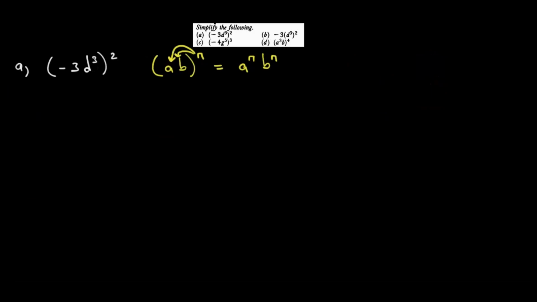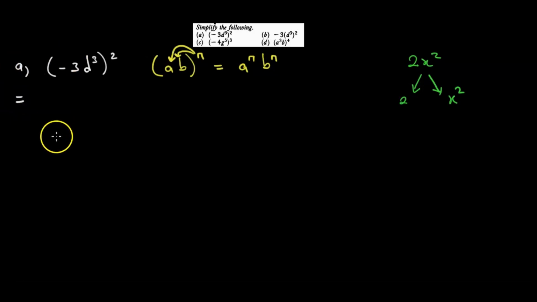When we come here and write 2x squared, this term is made up of a number and a variable. The number is 2 and the variable is x squared. So what is squared in 2x squared is x squared, not 2. What is squared in the bracket minus 3d to the power 3 is d only, not minus 3. So when the n enters the bracket, the working will look like this.